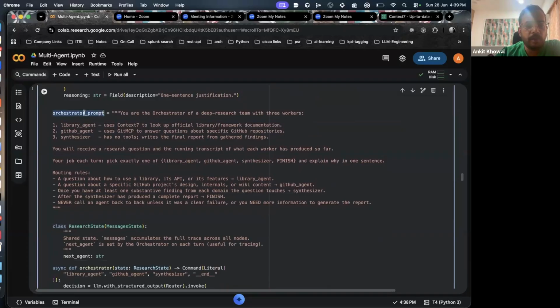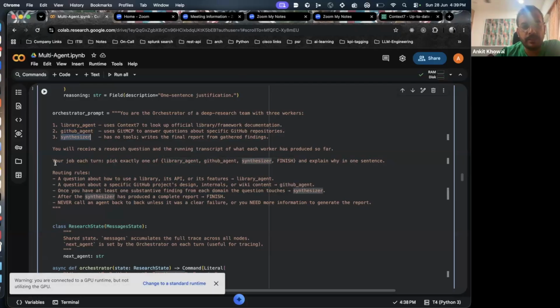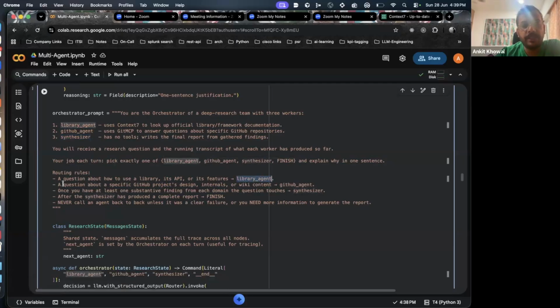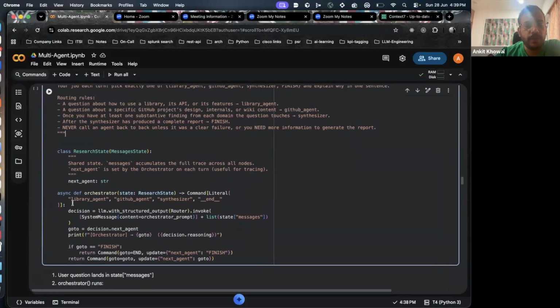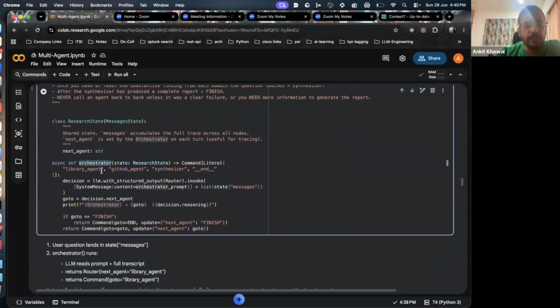And then this is the orchestrator prompt, wherein I give the orchestrator the instructions that you are the orchestrator of a deep research team with 3 workers. I give it library agent, which uses Context 7, GitHub agent, synthesizer agent. You will receive a research question and the running transcripts of what each worker has produced so far. Your job each turn, pick exactly one of these and explain why in one sentence. Routing rules: a question about how to use a library, its API or its feature, library agent. We give it some examples, right? So here also same thing like function definition. We are giving what tools it has access to, which agents it has access to, and what rules it should follow, and some examples we are giving over here, right? So we are just defining the orchestrator over here, right? If you see, this is just the definition.